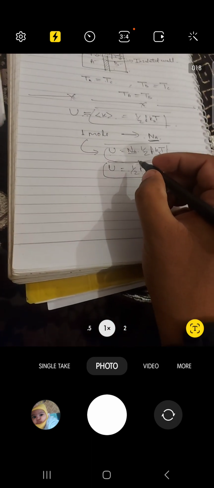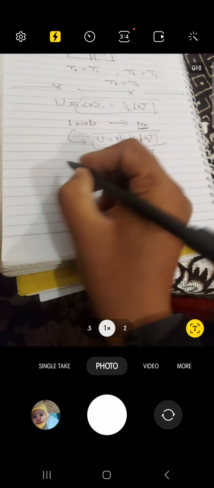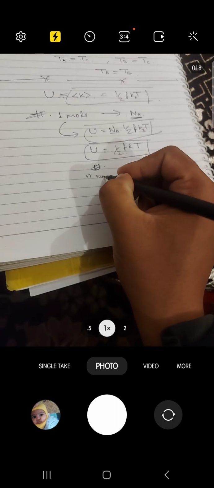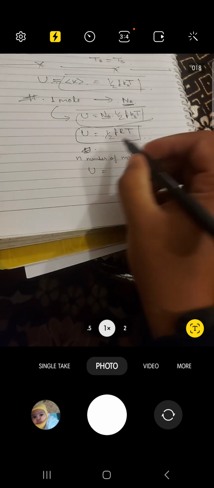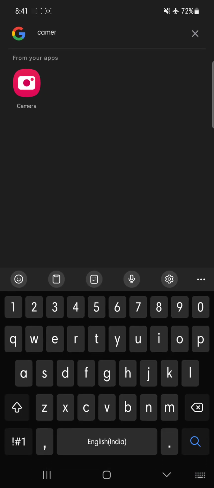Further, if I talk about n number of moles, we talked about one mole earlier. So if I talk about small n number of moles, the internal energy will have n multiplied here.